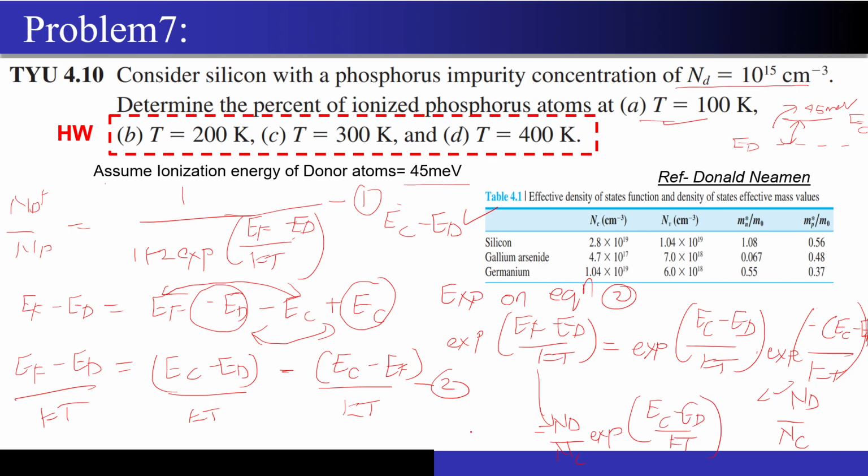So this term in equation number 1 will be replaced by this equation, KT. I will just highlight this equation so that it will be helpful, correct? So now I will be substituting this in equation number 1. Let's try to do that. So ND plus by ND will come out to be around 1 upon 1 plus 2.